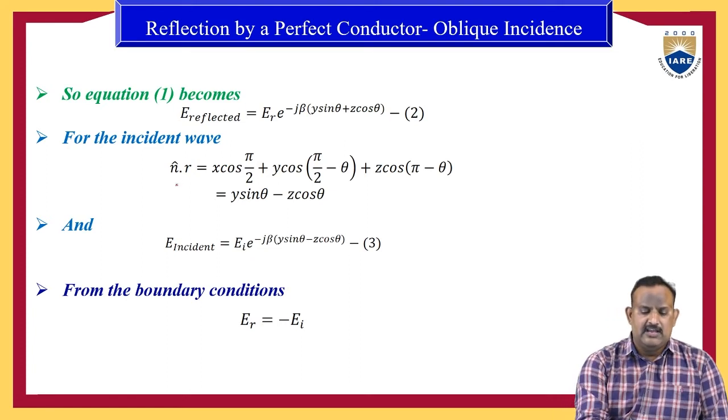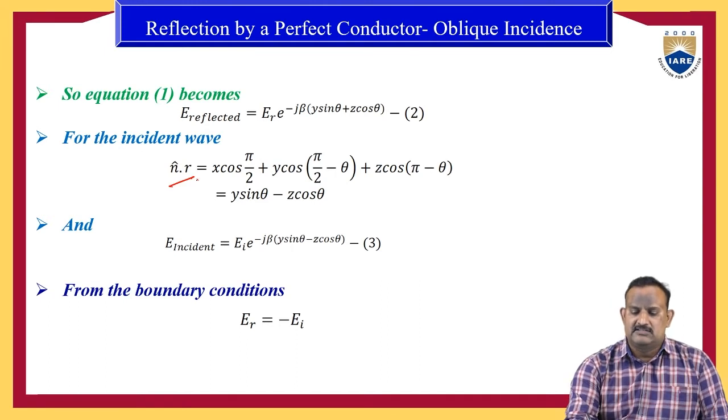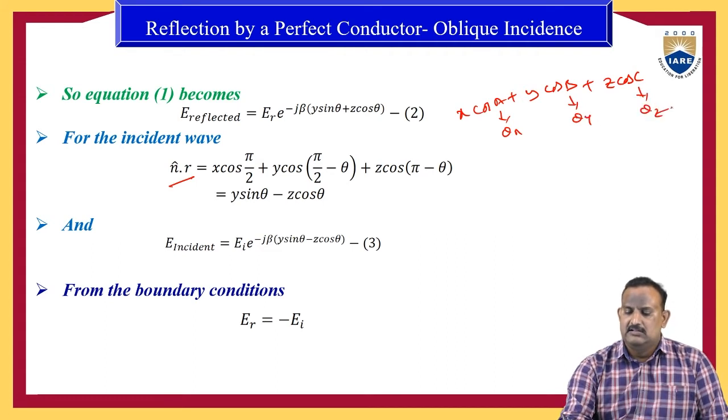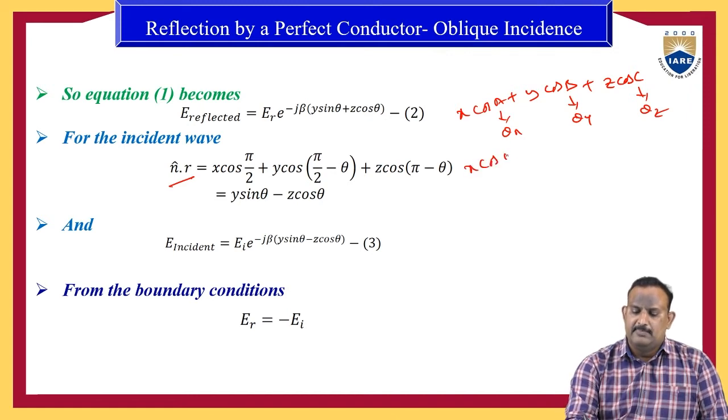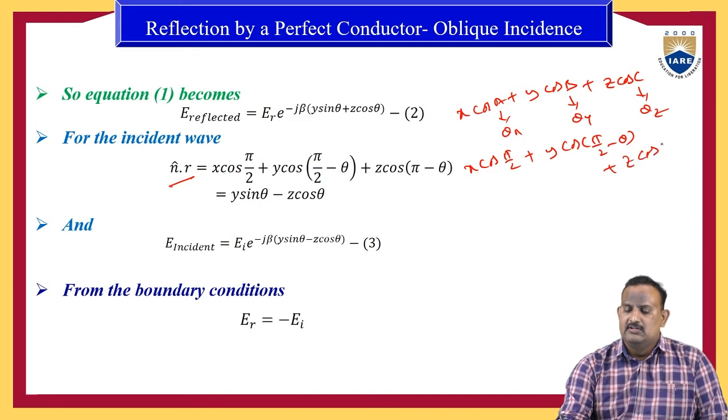For the incident wave, n cap r is equal to x cos A plus y cos B plus z cos C, where A is theta x, B is theta y, C is theta z. So where theta x is pi by 2, therefore it is x cos pi by 2 plus y into cos of theta y, which is pi by 2 minus theta, plus z into cos of theta z, which is pi minus theta.